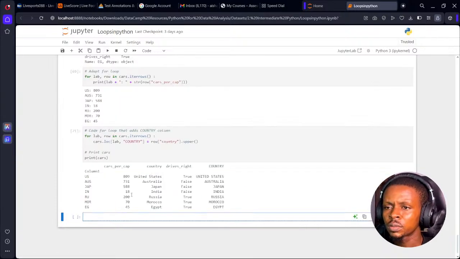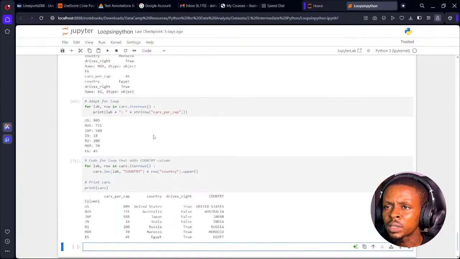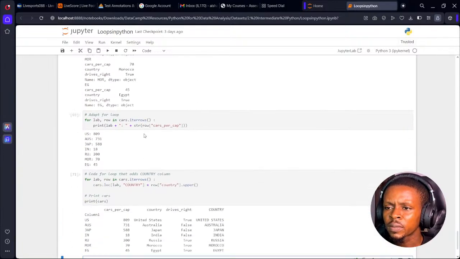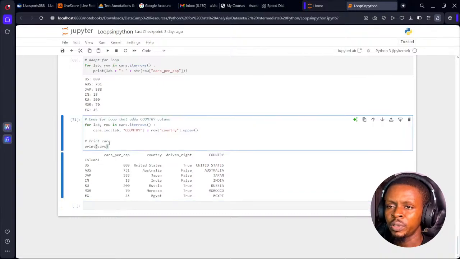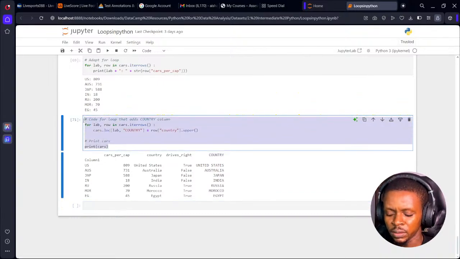Let's run the code. So we added a new column that converts it to uppercase. Let me try to use it the way it was used here. I think this is the right way to use upper in Python, but I'm not sure. But let me use it the wrong way first and see.